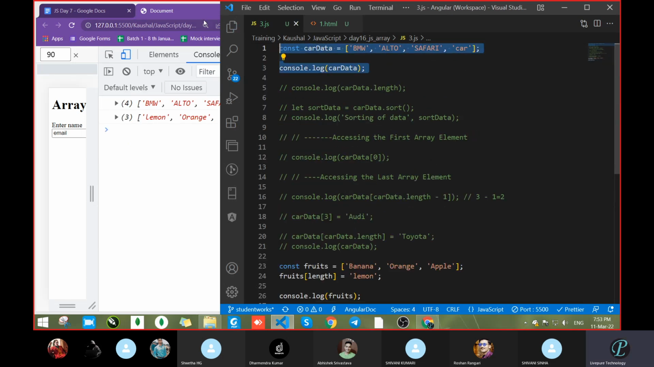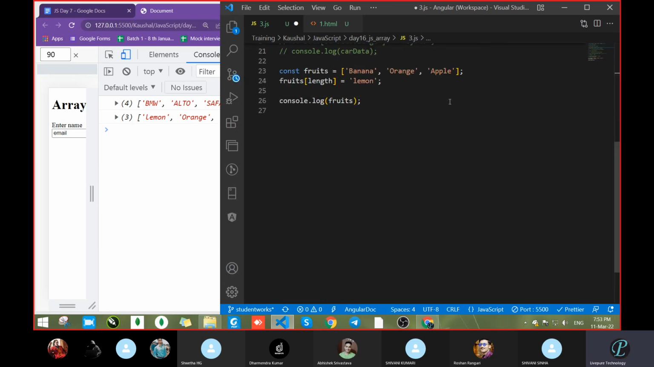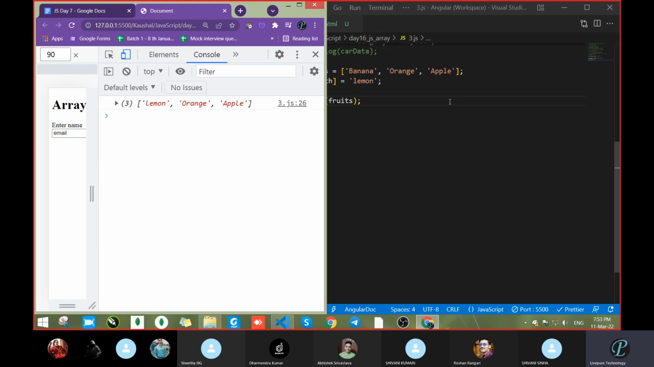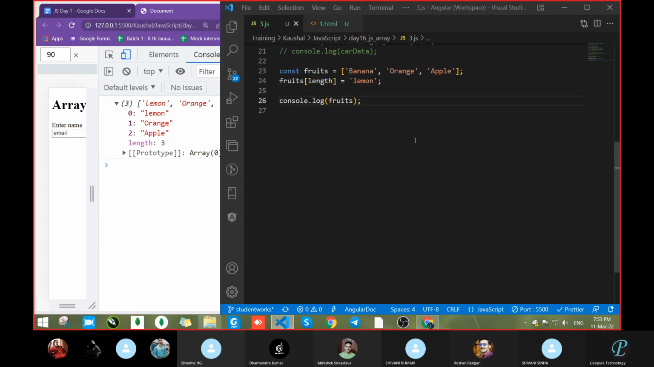Let's comment this line also. Lemon is there. Fine. So we got the data, and where is the lemon? Lemon comes in the first position. It's showing first. What mistake have we made? Length. Oh, sorry, we had coded that.